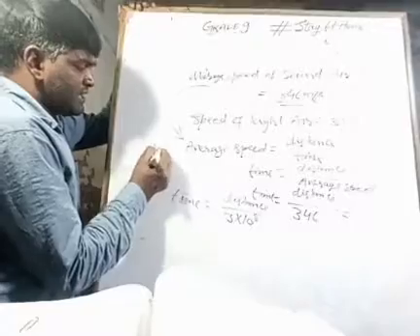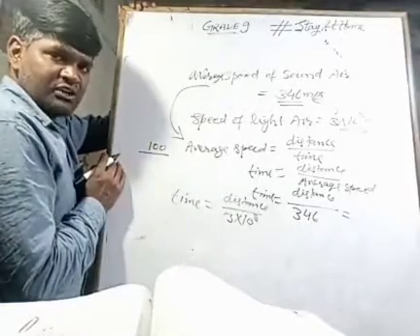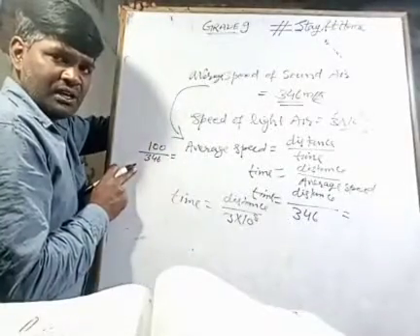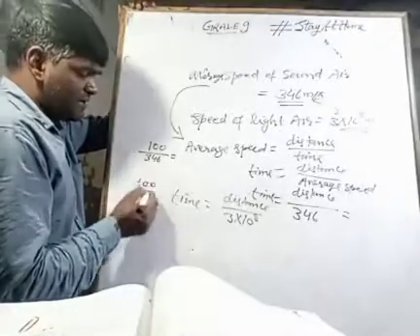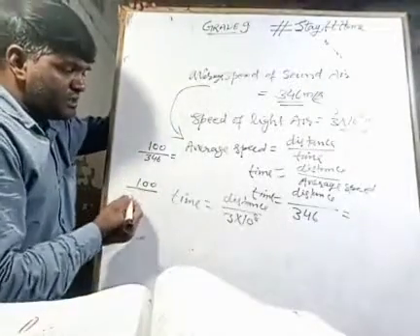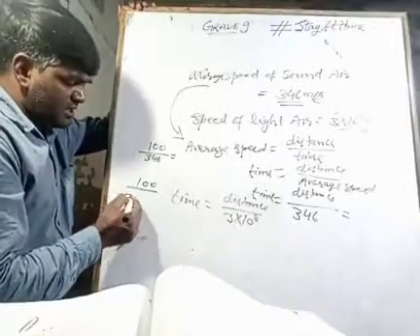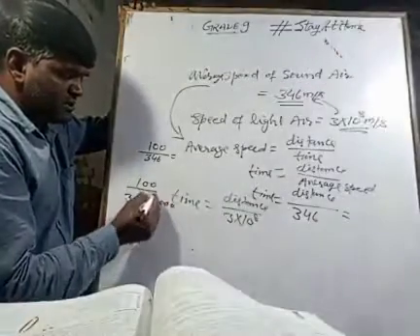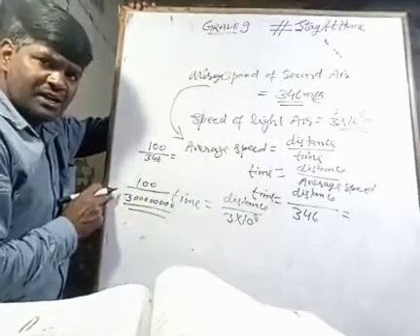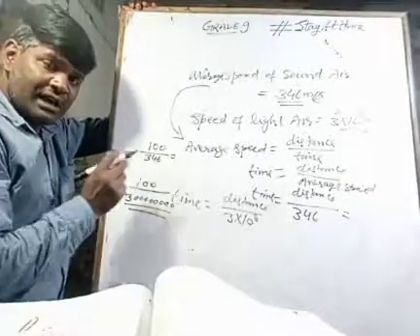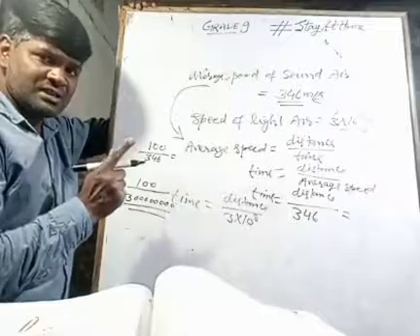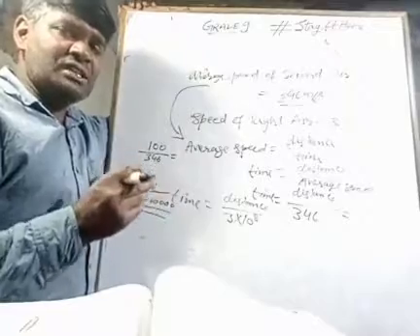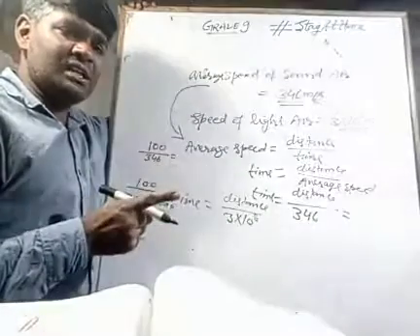Let 100 kilometers be the distance. When we divide it by 346, it will give you some value. Then what will happen when we divide this same 100 by 3 into 10 raised to power 8? 8 zeros will be there. So a very large quantity we are dividing with, so this magnitude will be very small, hence it takes less time to reach us. That is the reason that while thunder and lightning are taking place, we can see the lightning first, but we hear the sound later.